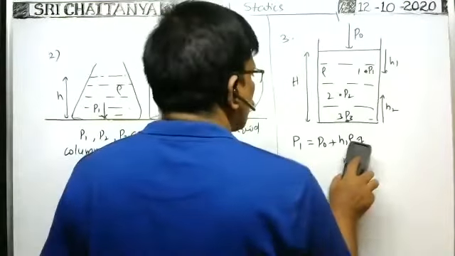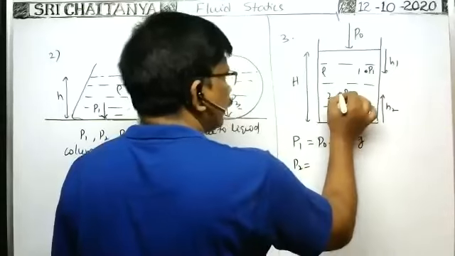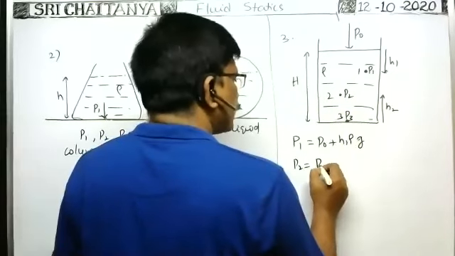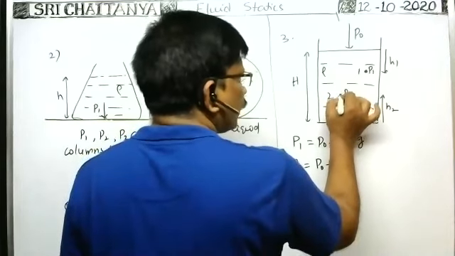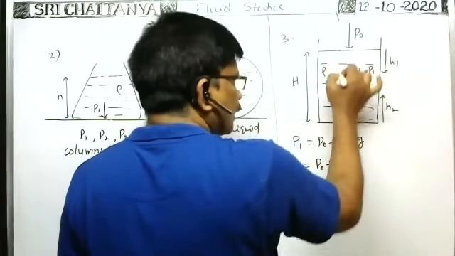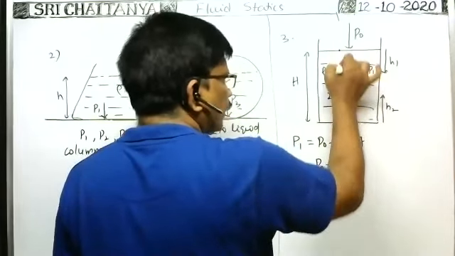So what is the pressure at 2? Tell me. At the second point here, what is the pressure? Atmospheric pressure as usual acts, plus the pressure due to the height of the liquid column. From this point, at what depth is this point from the surface of the liquid? Tell me.